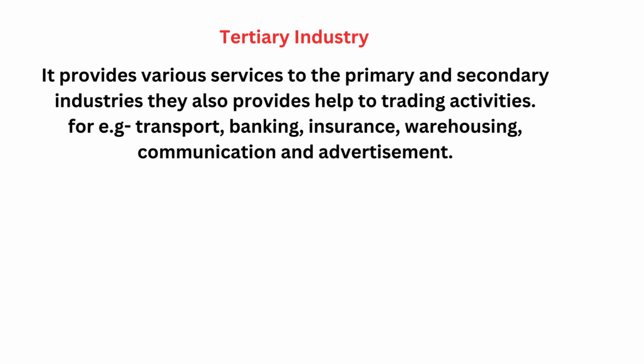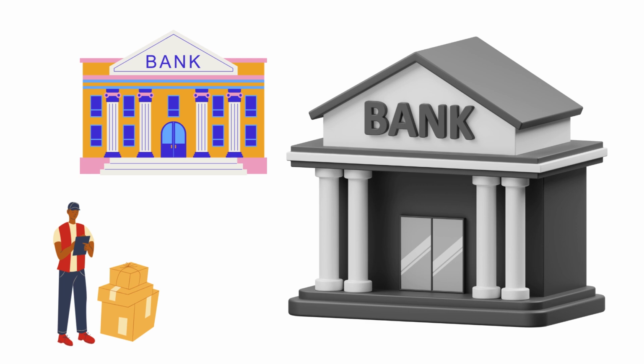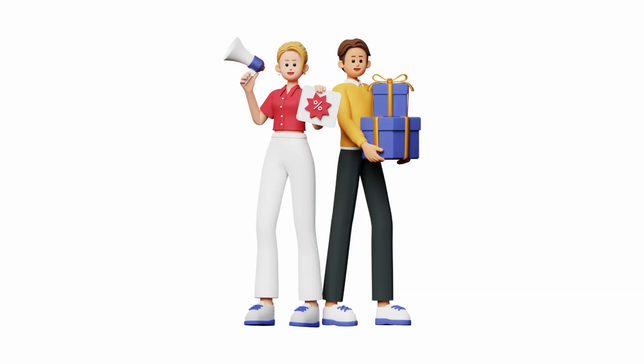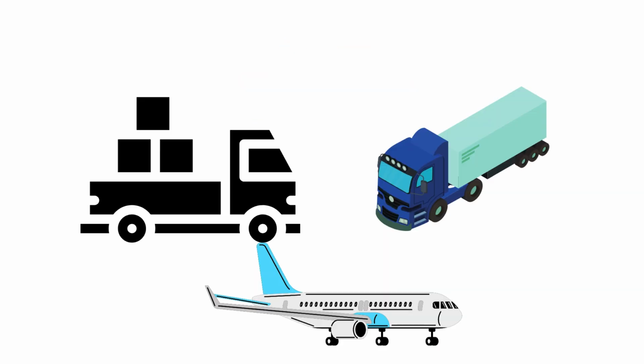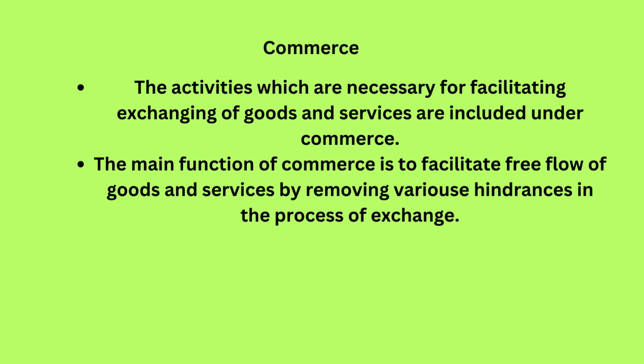For example, transport, banking, insurance, warehouse, communication, advertisement. This all comes under treasury industry. Like bank, advertisement, transportation. It all comes under treasury industry. Treasury industry is mostly a service oriented industry. There is no production or manufacturing. So you are clear about industry.